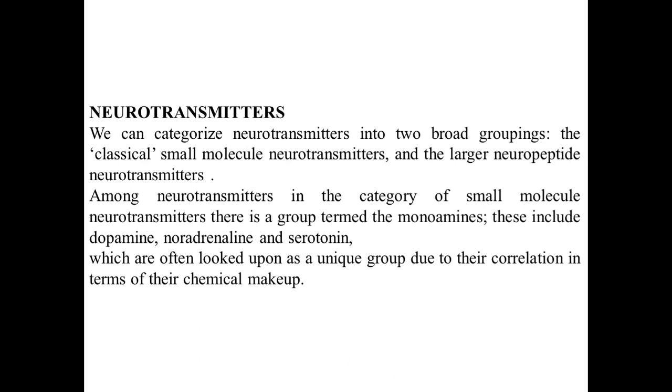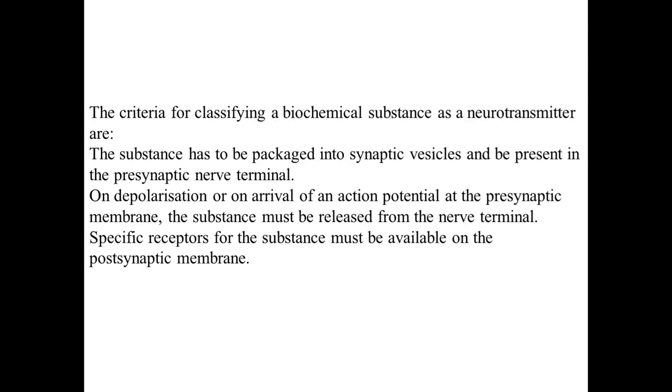Now come to the neurotransmitters. We can categorize neurotransmitters into two broad groupings: the classical small molecule neurotransmitters and the large neuropeptide neurotransmitters. Among the small molecule neurotransmitters, there is a group termed monoamines. These include dopamine, noradrenaline, and serotonin, which are often looked upon as a unique group due to the correlation in their chemical makeup.